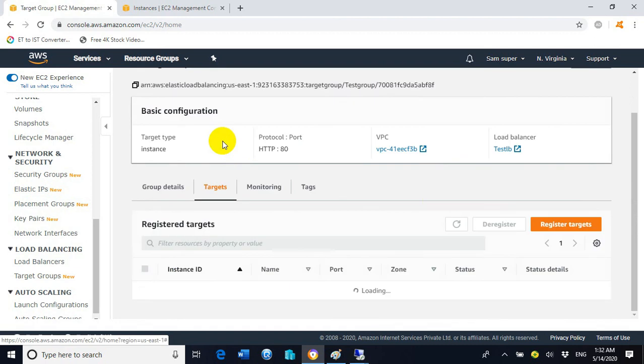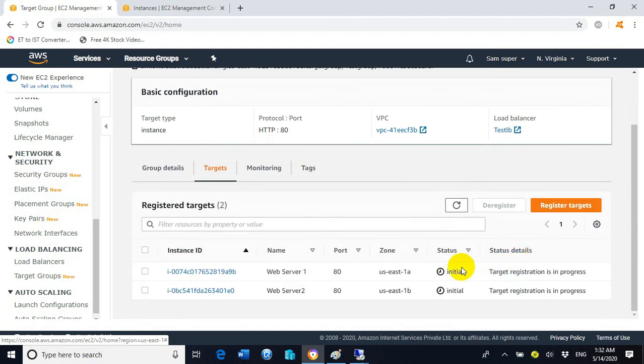and click on targets, and now you can see the status of web server 1 and web server 2. It is showing the status initial because it is in process, and after some time it will converge to healthy. It is required that it shows the status as healthy.